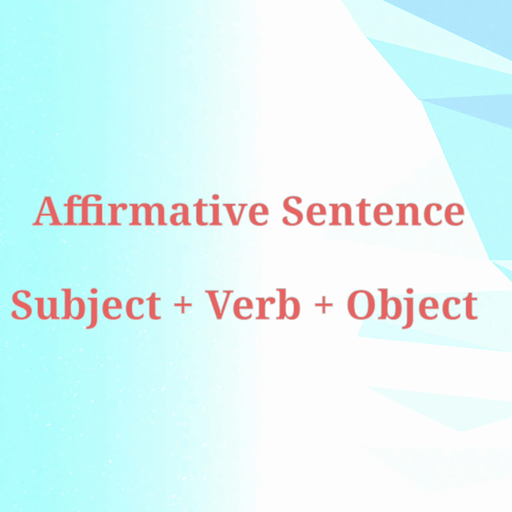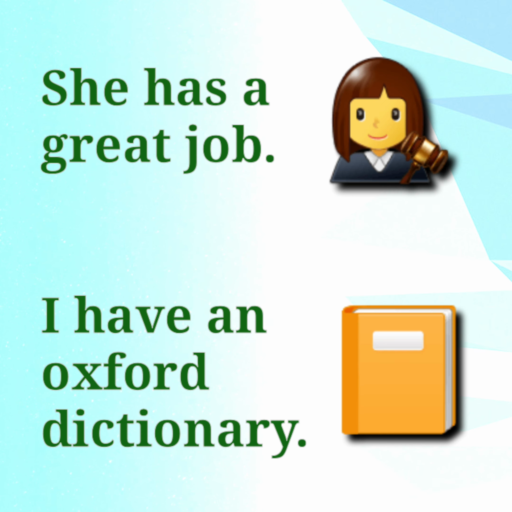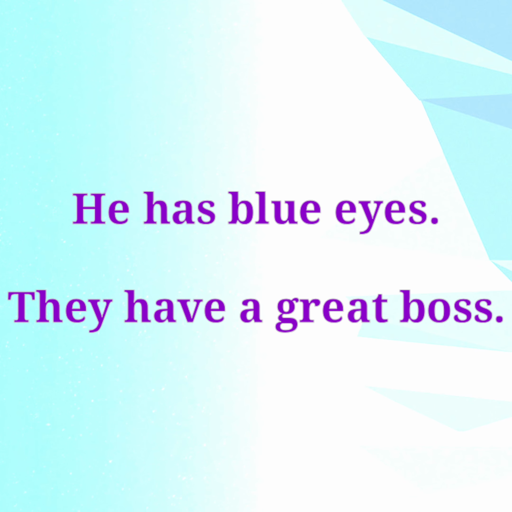In case of affirmative sentence, the sentence structure is subject, verb and object. Has is used when the subject is having singular noun or he, she, it. Whereas with the plural noun or I, we, you, they, we use have. So let's understand these with the help of examples. She has a great job. I have an Oxford dictionary. He has blue eyes. They have a great boss.